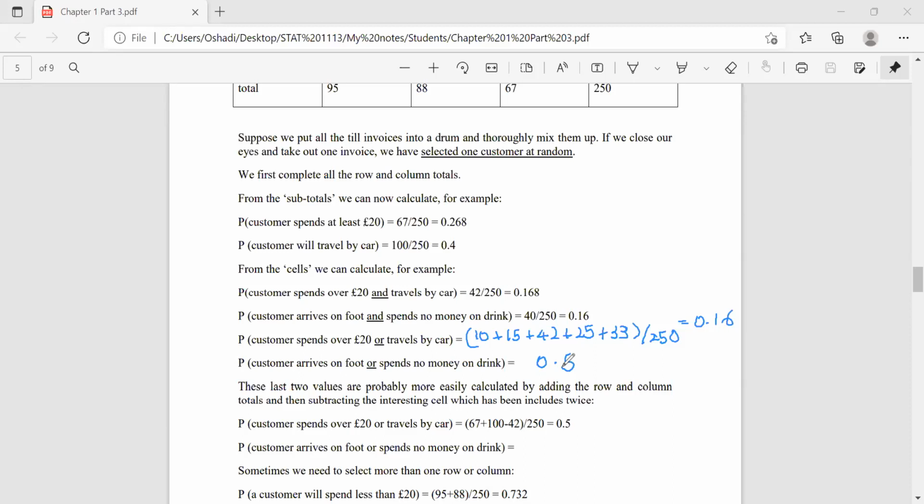So the last two values are probably easier. These two can be easily calculated by adding the row and column totals and then subtracting the intersecting cell which has been included twice. Right?